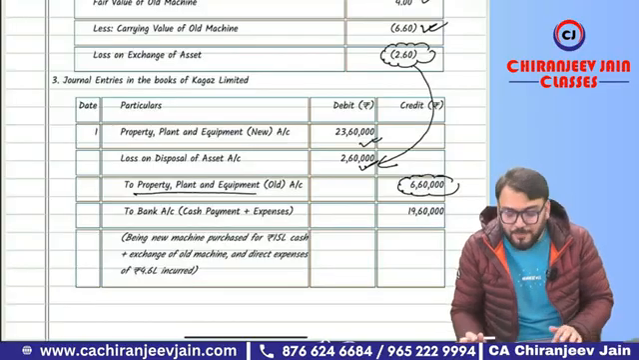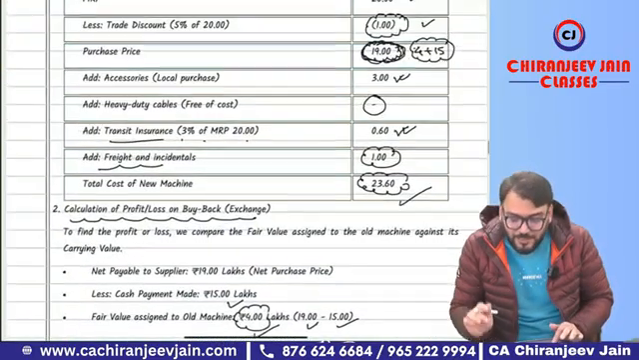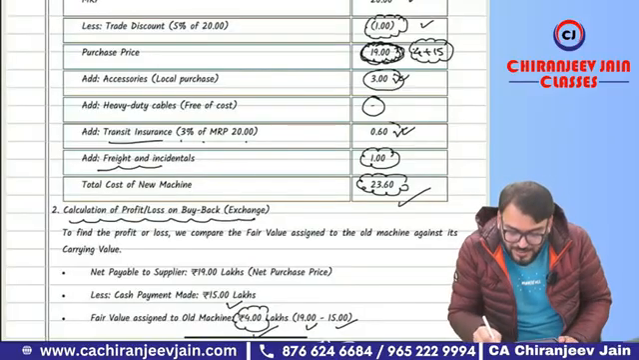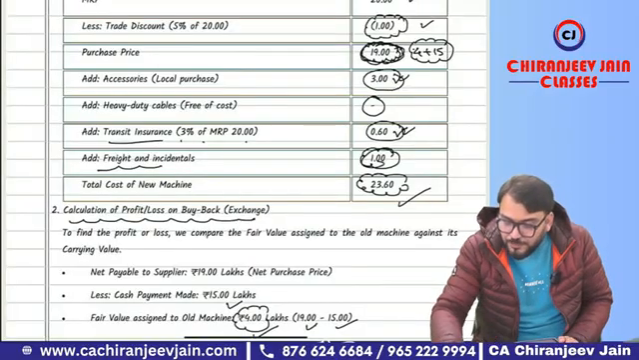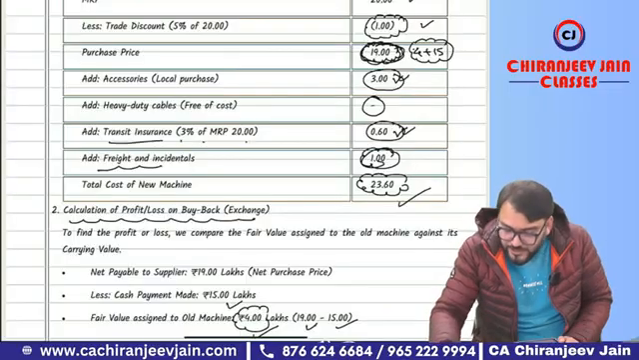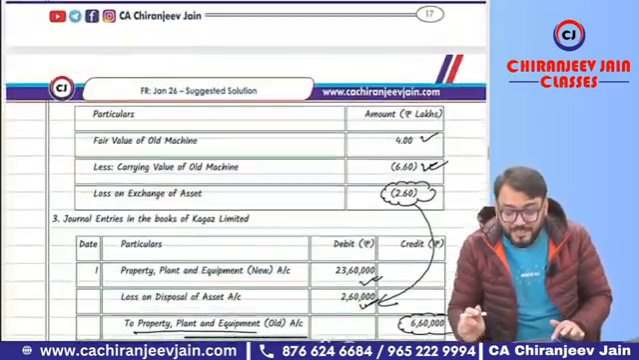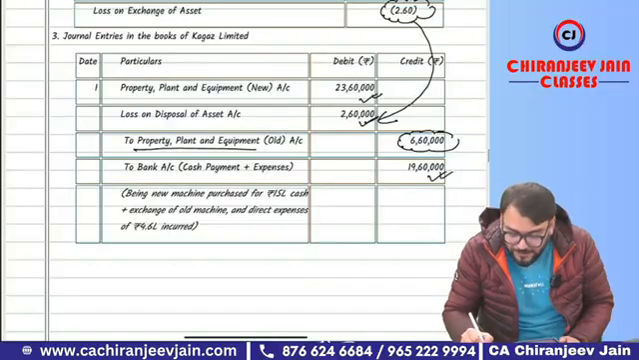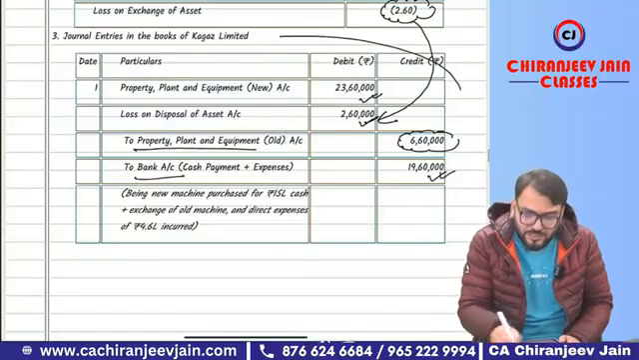And how much cash payment we have done? Here the cash payment was 15 lakh plus 3 lakh plus 0.6 plus 1. So 15 plus 3 plus 0.6 plus 1, it is 19.6. So 19,60,000 is cash payment. There is nothing but cash payment. You have written to bank account. This is the journal entry.